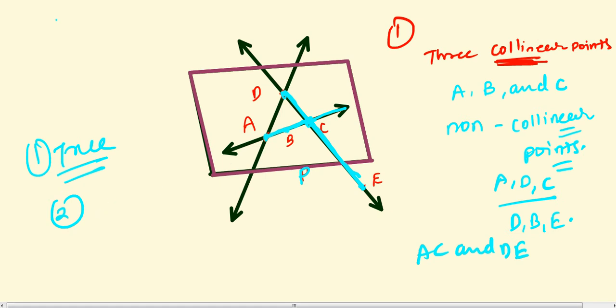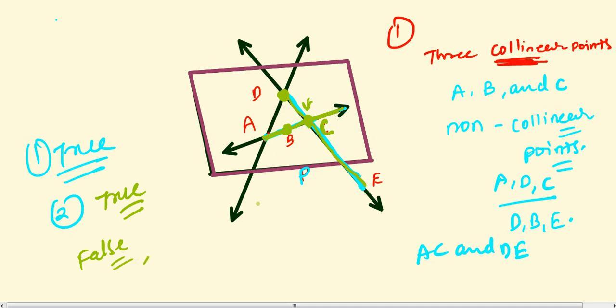Yes, we have line AB here, and if we produce this line further, and this is your line DE, yes, they both intersect each other at point C. So yes, true statement. Then points D, B, C are collinear. Here is your point D, here is your point B, and here is your point C. Are they on the same line? No, definitely not. So false.